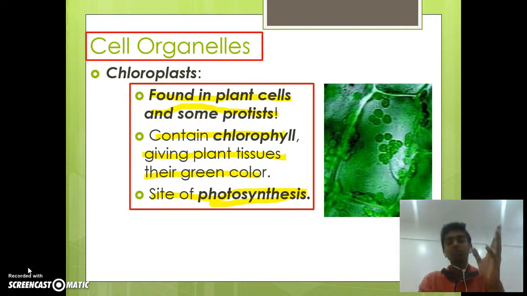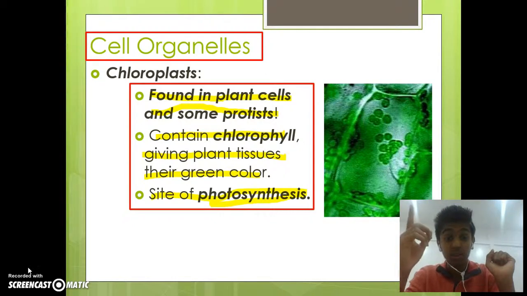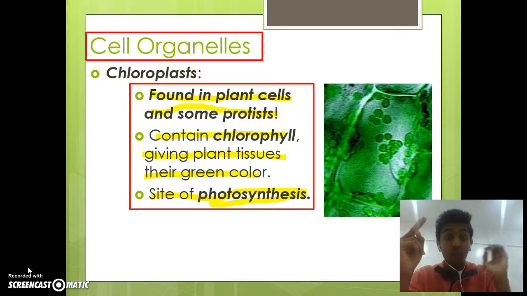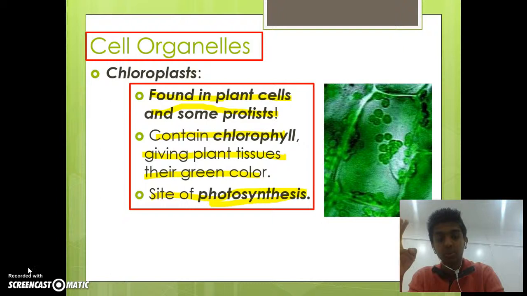So to summarize, chloroplasts are found only in plant cells but can be in some protists, such as algae. They contain chlorophyll, which is what gives any organism that has chloroplasts the green color. So this comes from the chlorophyll, and this is the site where photosynthesis takes place.